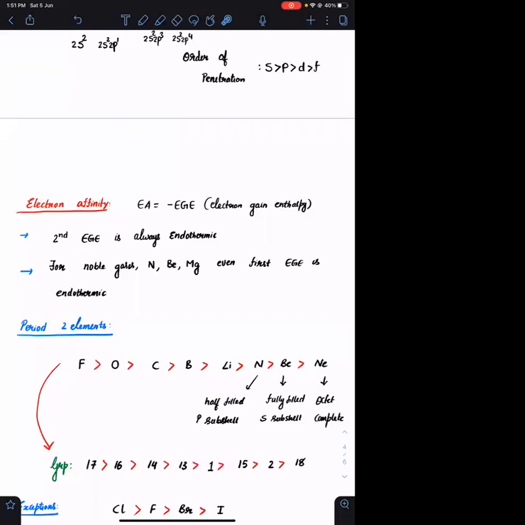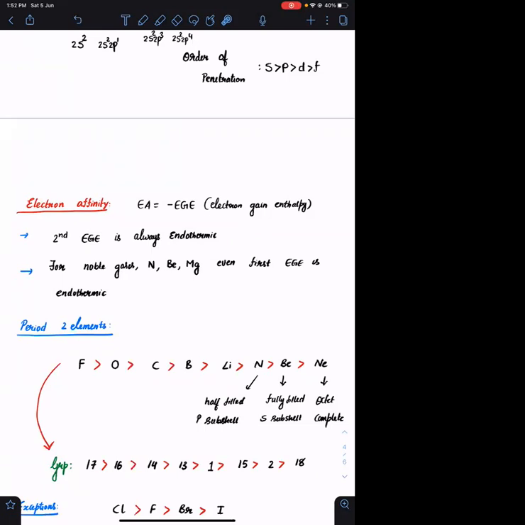So for the noble gases, electron gain enthalpy is endothermic, or electron affinity is negative. It is not having a positive tendency, it is having a negative tendency. Clear? Okay. Apart from the noble gases, there are some more elements for which you have negative tendency.